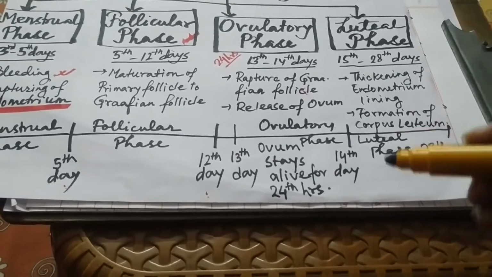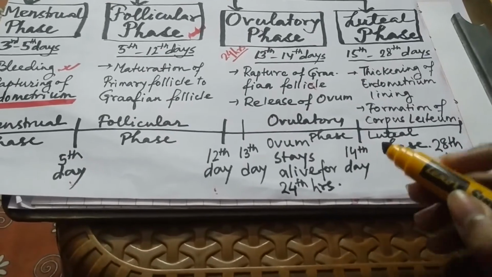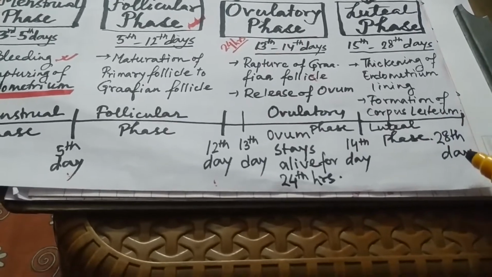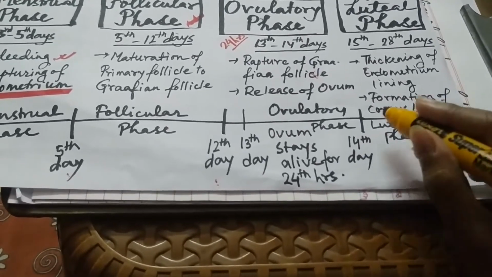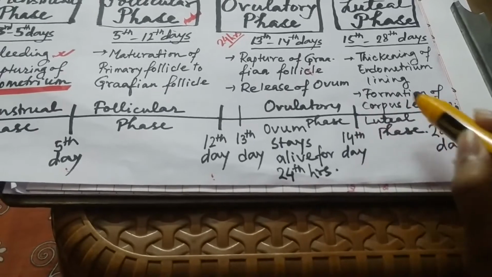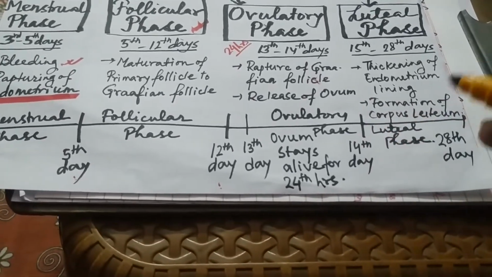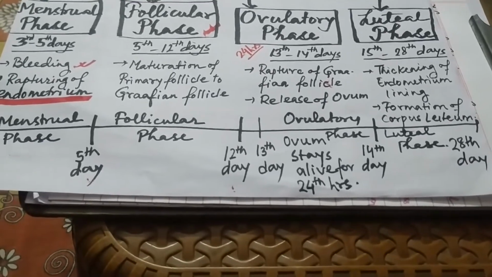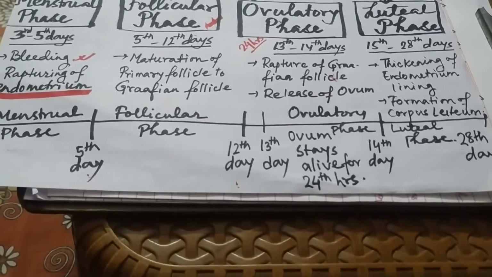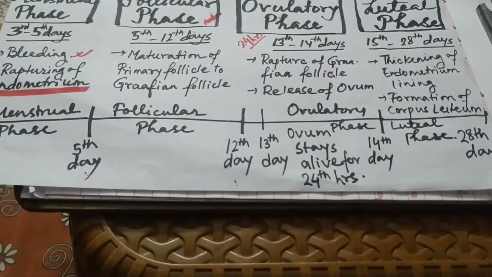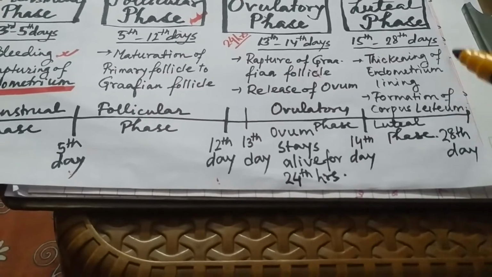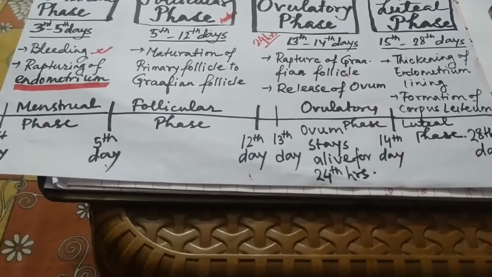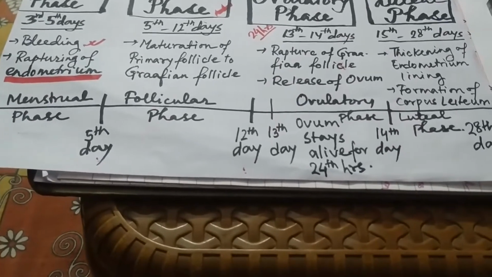Now the last phase, which is the luteal phase, happens from the 15th day after ovulation, from the 15th day to the 28th day. Okay, so in the luteal phase, the endometrium thickens, because if a female gets pregnant, the endometrium is the place where implantation occurs. It is almost like the bed for the embryo, for the baby. Also, during all these 3 phases, the level of estrogen tends to get high.